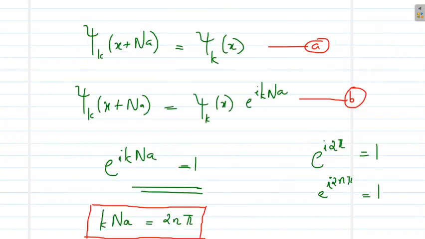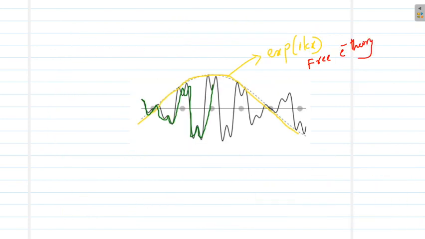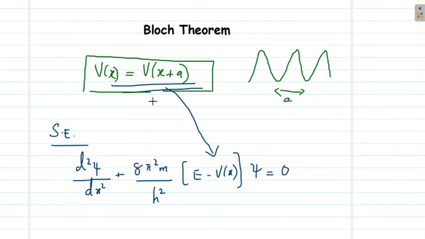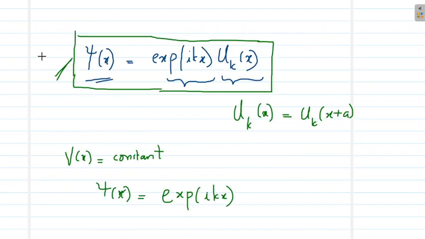So in this class, we first stated Bloch's theorem. We first understood that the potential is periodic. Then we wrote the Schrodinger equation for a periodic potential. Then we stated Bloch's theorem, according to which the solution of the Schrodinger equation is of the form given in this equation.